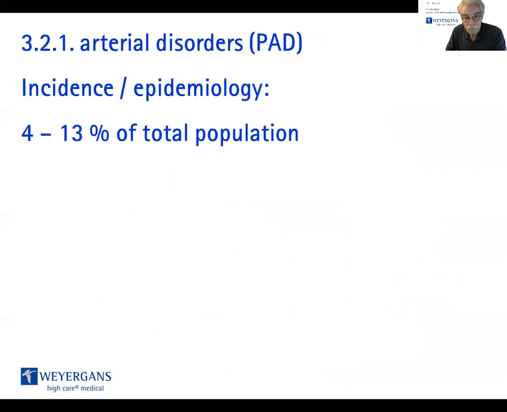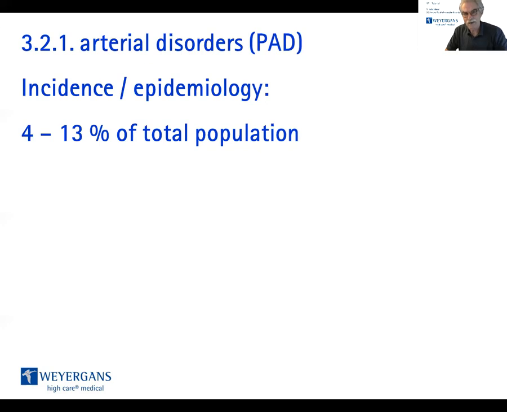In total, the incidence of PAD is between 4 and 13% of the total population. 4 and 13, anyway, it's a lot, but there's a huge range. It always depends on the studies and where the studies are done.